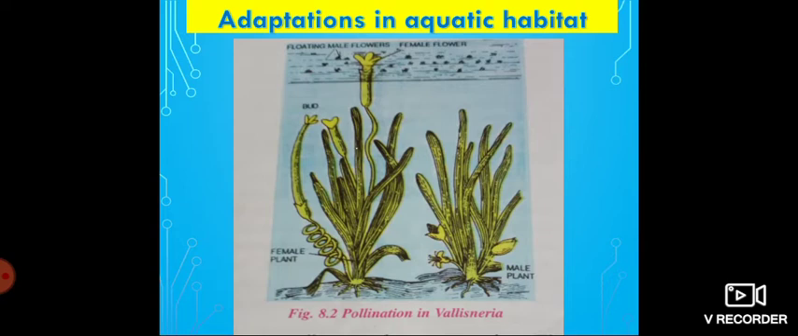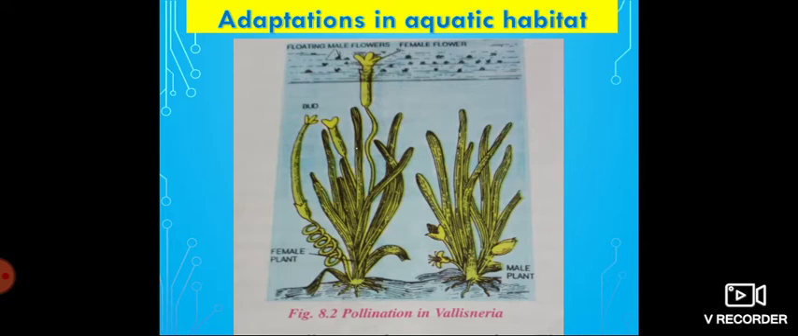The stem of Vallisneria is long, hollow and light, and it grows well up to the water surface. So this is about the stem. The roots are very small and their function is to fix the plant in the soil, and the stem is long, hollow and light.